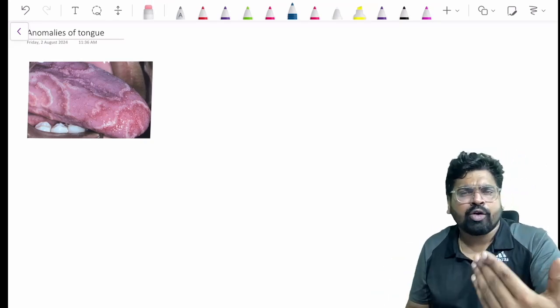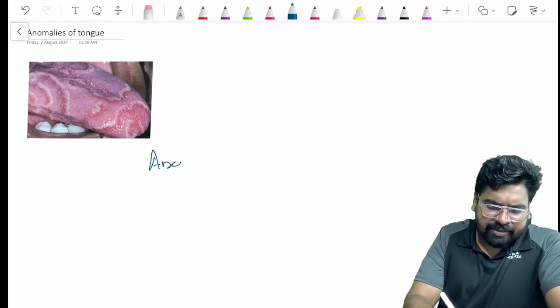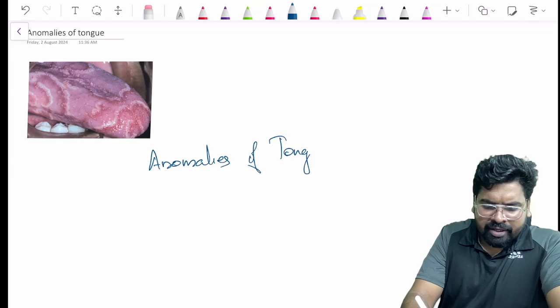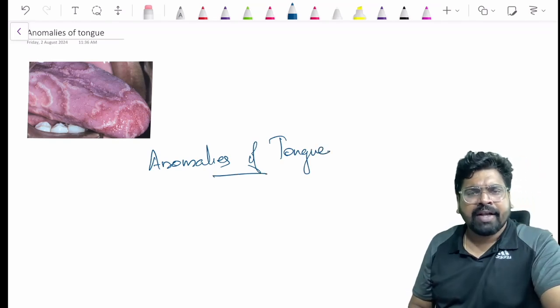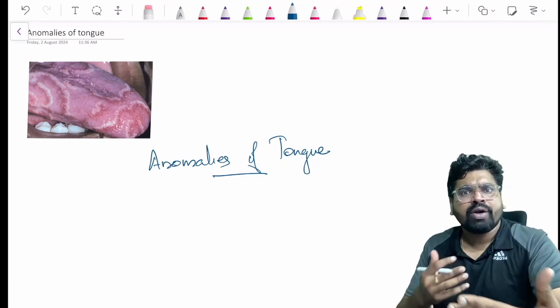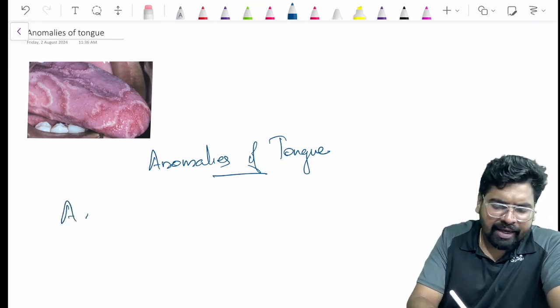What are the developmental anomalies you can expect in a tongue? The tongue is a muscular organ in the oral cavity, and in certain people there is a condition where there is no tongue at all. There is no development of the tongue. That condition is called eglossia.